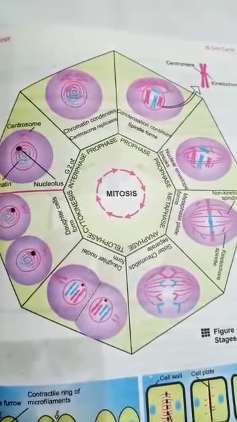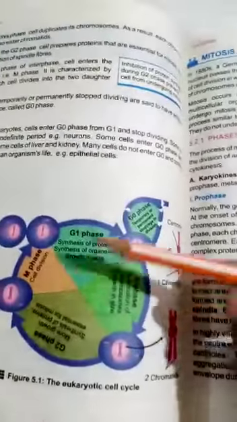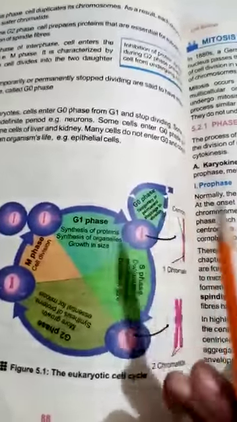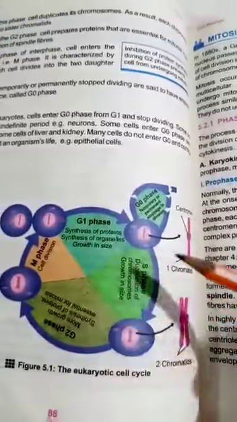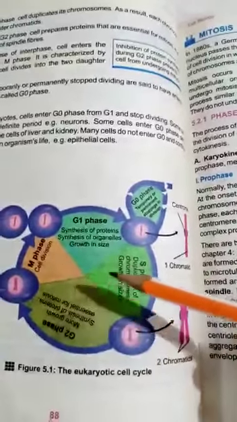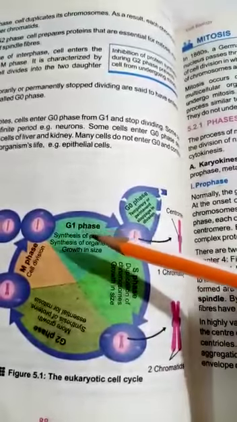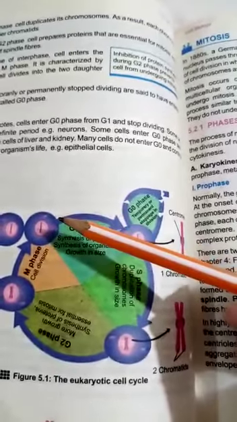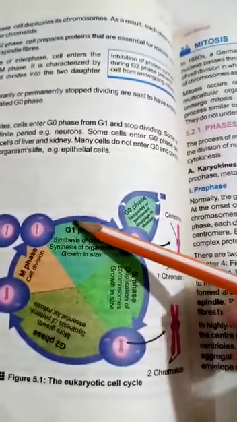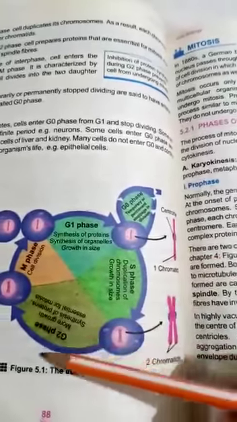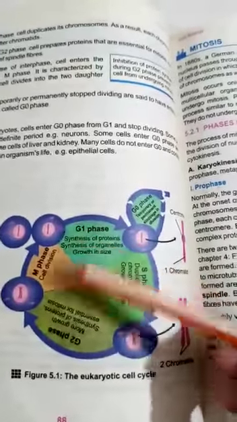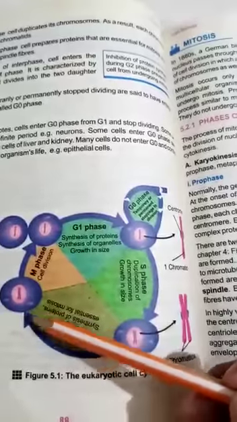Dear students, we were studying about the cell cycle, and we studied that the cell cycle represents the whole life of the cell. We see that in the eukaryotic cell cycle, the cell cycle is divided into two phases. The first phase is a very long phase, and it starts from here and it ends up to over here.